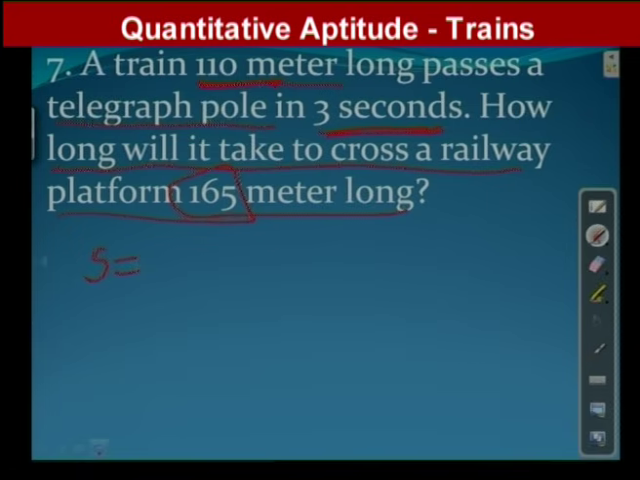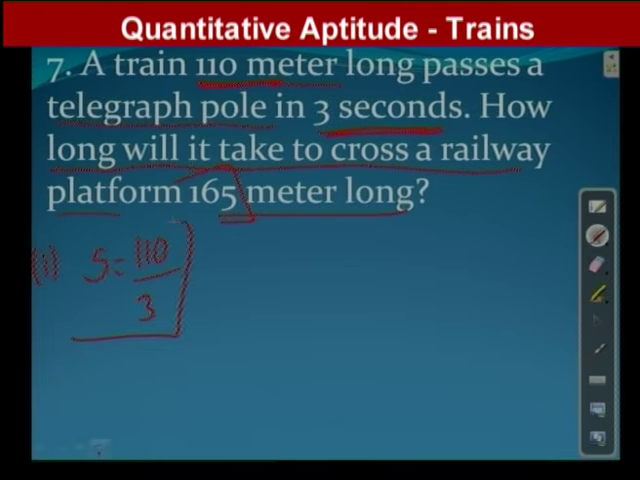Case 1, the first case we will focus on. Train length is equal to 110 meters, in 3 seconds. Speed is equal to distance by time. Simply, speed is equal to 110 by 3 seconds. Don't change that, because you would get a mixed fraction. Don't change that.